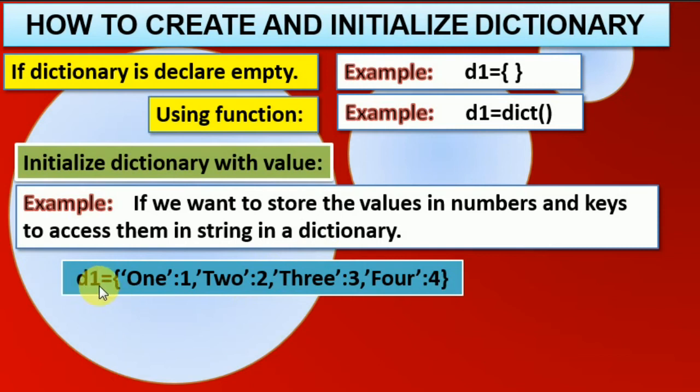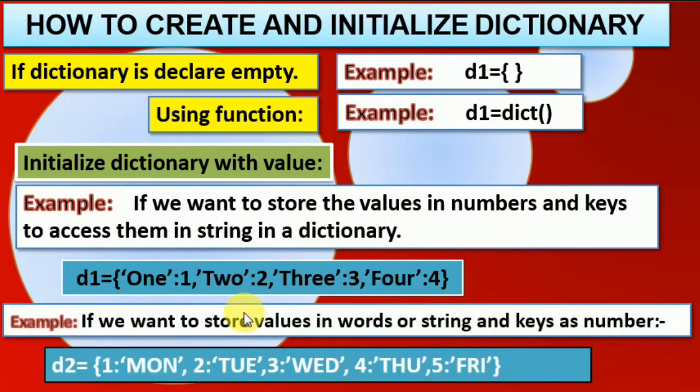So D1 equals, and whatever is a string is in single or double quotes, '1' colon 1 as a number. This is one key value pair, then the second pair, the third pair, and the fourth pair. This is the method of declaring values as numbers and keys as strings.